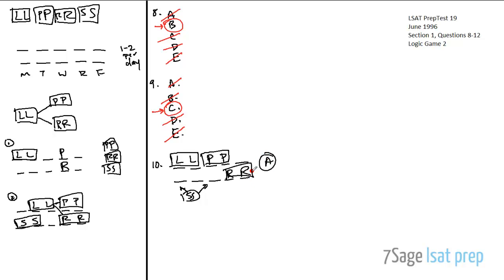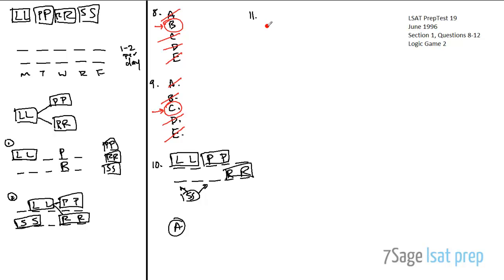Looking at the rest, workshop on rehearsals is in session on Wednesday. No, it's not. Workshop on staging is in session on Thursday. Nope, it can't be. Workshop on staging is in session on Monday. It could be, but it doesn't have to be. And then the workshop on staging is in session on Wednesday. Again, it could be, but it doesn't have to be. And this is the importance of reading this correctly, right? Because this is a must-be-true statement, not a could-be-true. And so they actually put in 2 answer choices there that could be true. That's kind of tricky, but you just have to watch out for that.